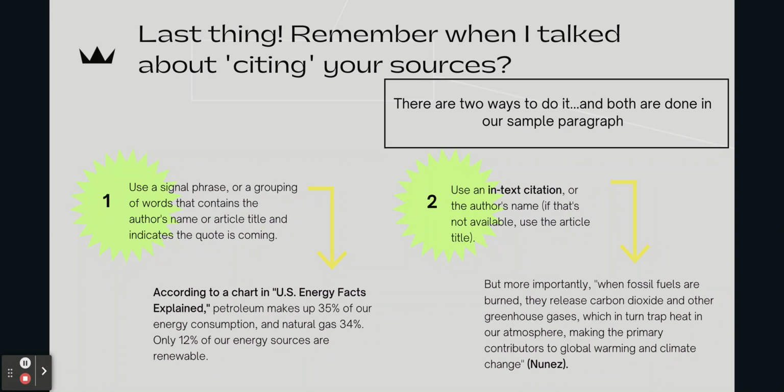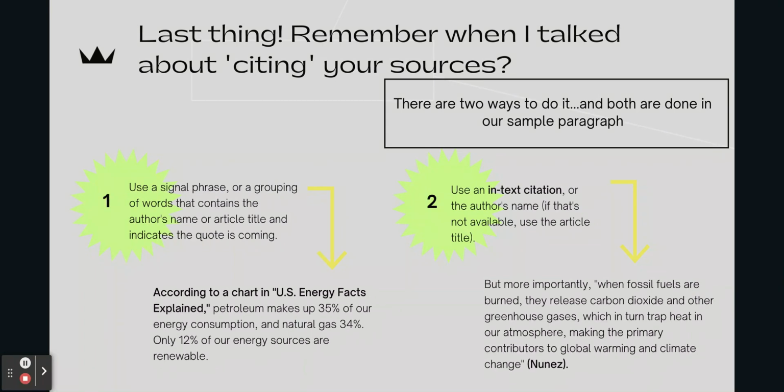According to a chart in U.S. Energy Facts Explained, petroleum makes up 35% of our energy consumption and natural gas 34%. Only 12% of our energy sources are renewable. So again, that signal phrase, according to a chart in the U.S. Energy Facts Explained, signifies where it came from and that some information is coming forth. You can use that to introduce a quote or a paraphrase.